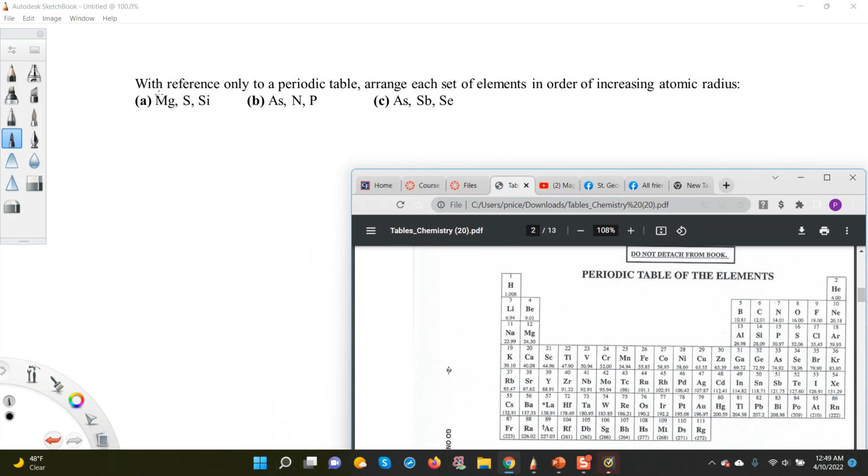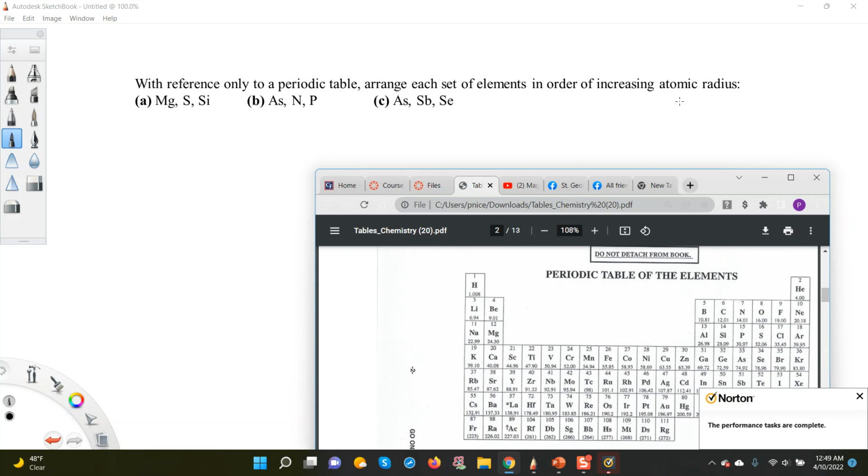The question says, with reference only to the periodic table, arrange each set of elements in order of increasing atomic radius. So basically what it's talking about here is starting from the smallest to the largest, right? So the first set of elements here is given in A: magnesium, sulfur, and silicon.